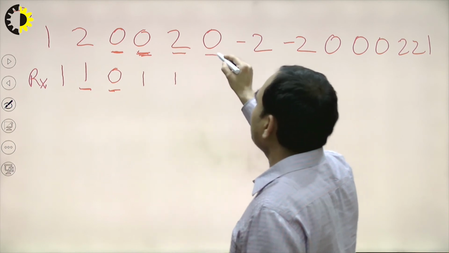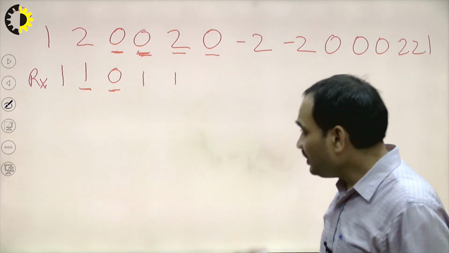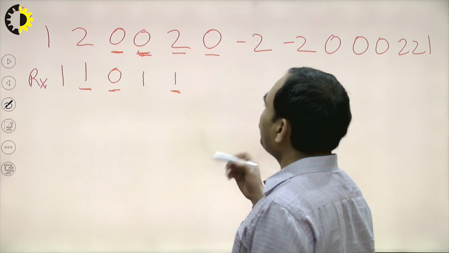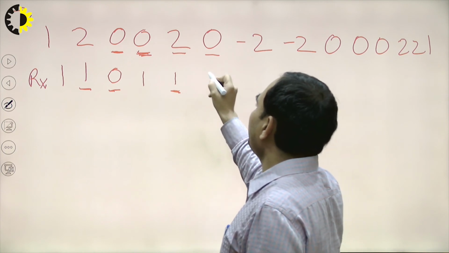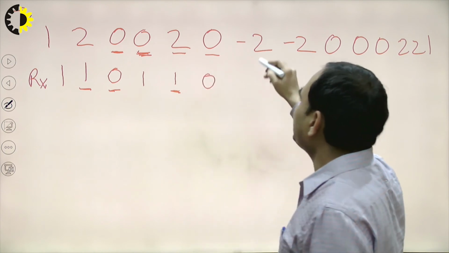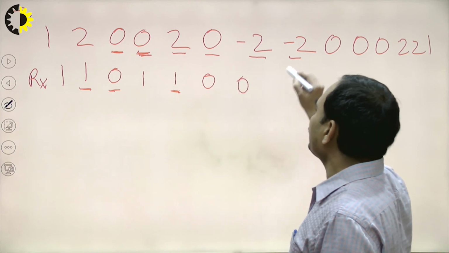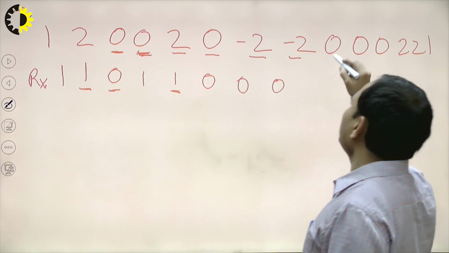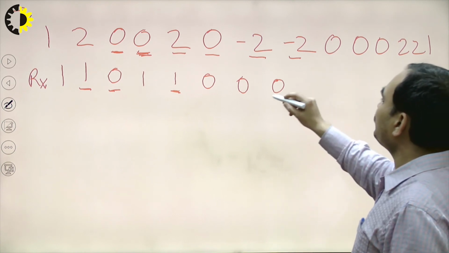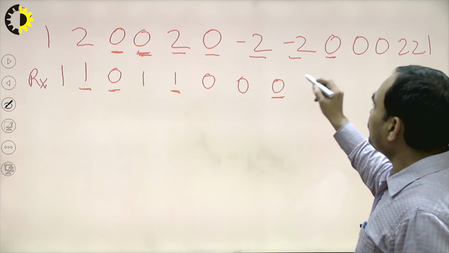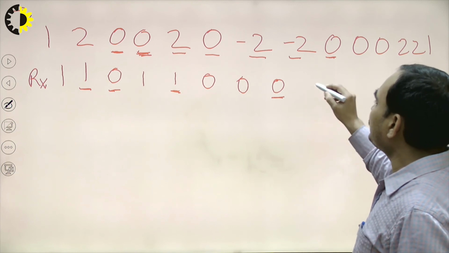Now we have the 0. 0 means we have to check the previous bit. So this bit is 1. So we have to flip it. Flipping it, we are getting 0. Next bit is minus 2. Minus 2 is directly 0. Minus 2 again directly 0. Then we have 0. 0 means we have to check the previous bit, so we have to flip this bit. So flipping it, we will get 1.